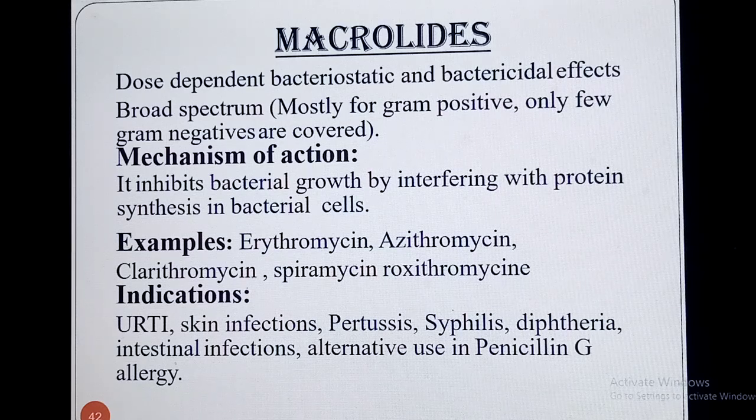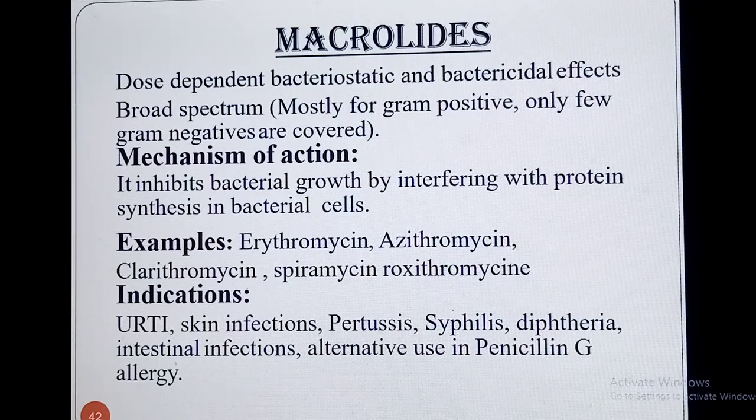These are the examples. Look at here. The first one is erythromycin. So erythromycin belongs to macrolides, along with azithromycin, clarithromycin, spiramycin, and roxithromycin. All these drugs are available. It is not necessary that each and every drug will be available in the market.